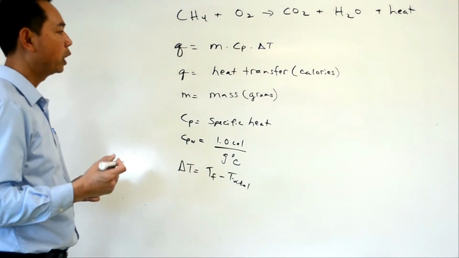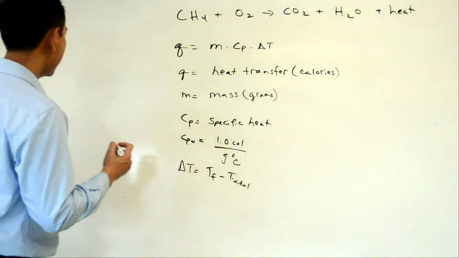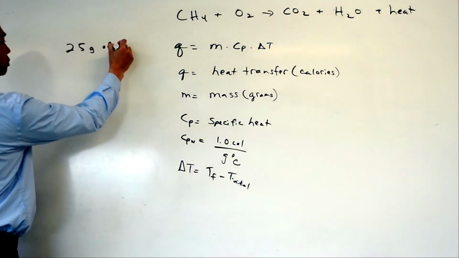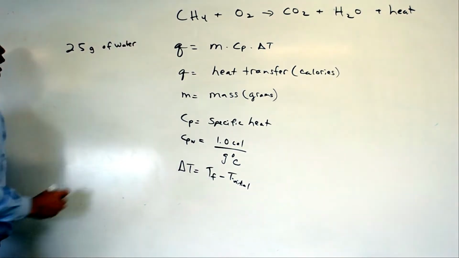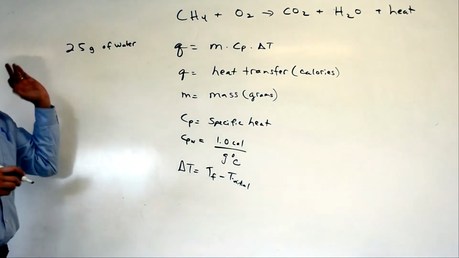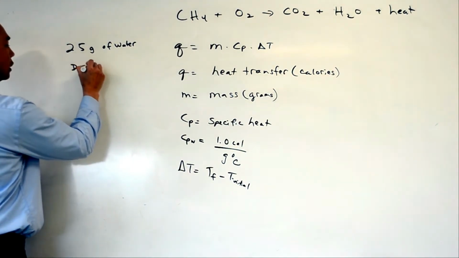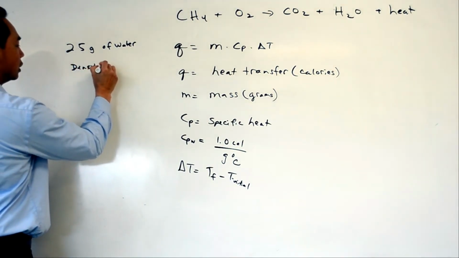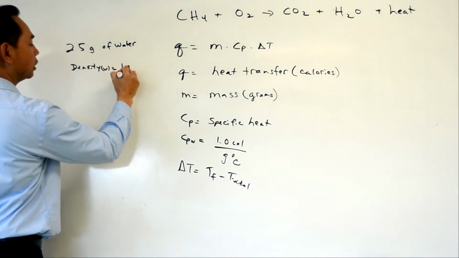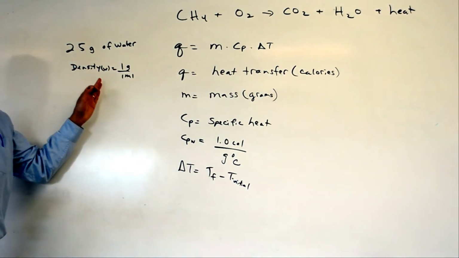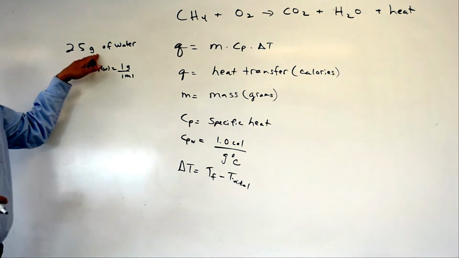So if I gave you a question, say, I have 25 grams of water. With water, because the density of water is 1 gram per 1 mL, if I have 25 mL of water, I also have 25 grams of water.